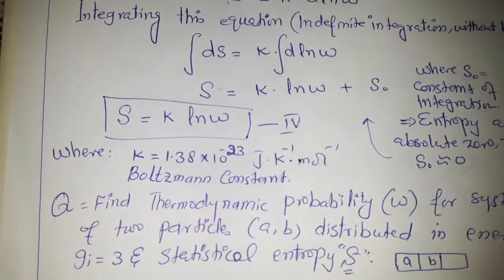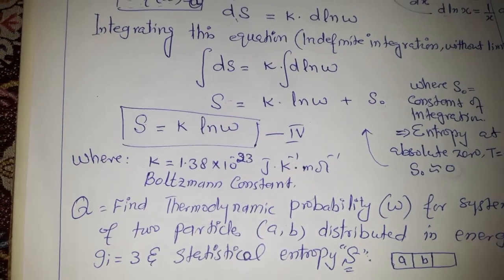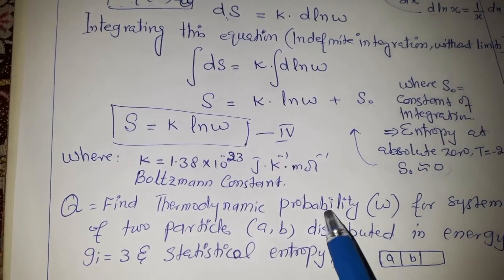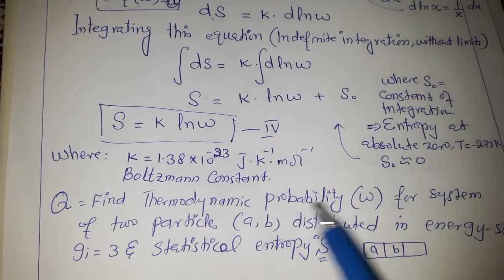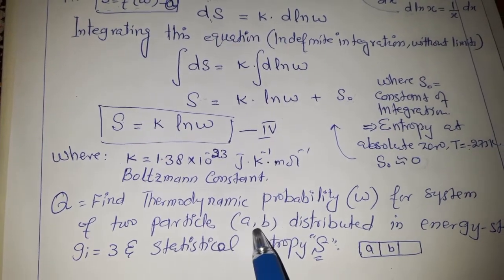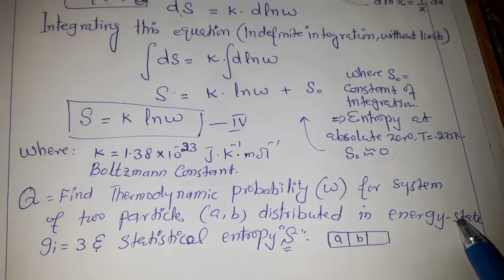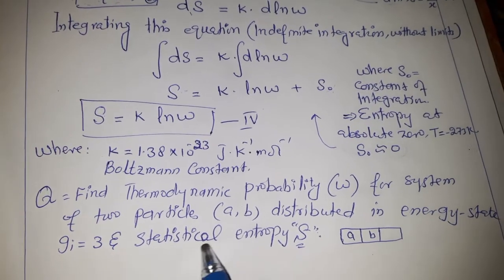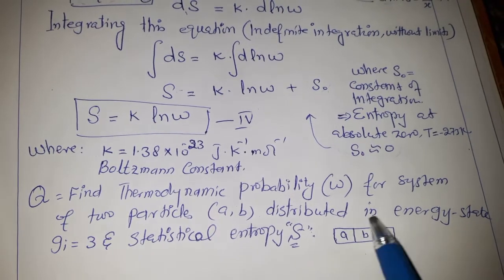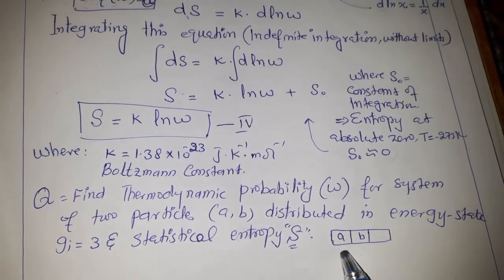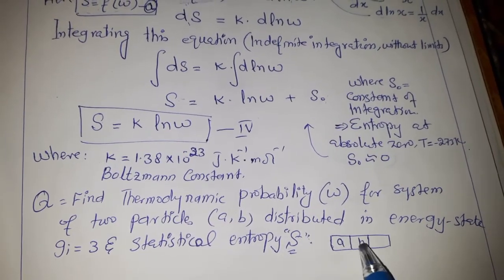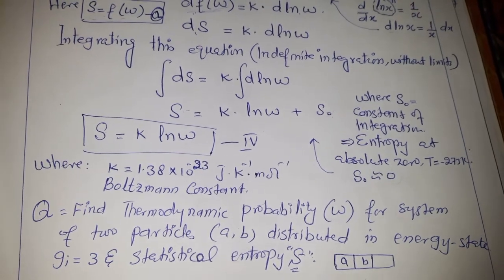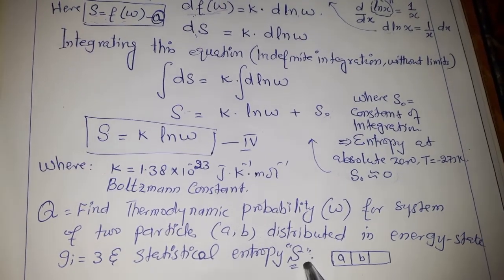Now I'm giving you a question: find the thermodynamic probability or statistical entropy for a system which consists of two distinguishable particles distributed in energy states, g_i equal to 3. I give you a hint: we have three energy states and two distinguishable particles. So just find the statistical entropy for this system.